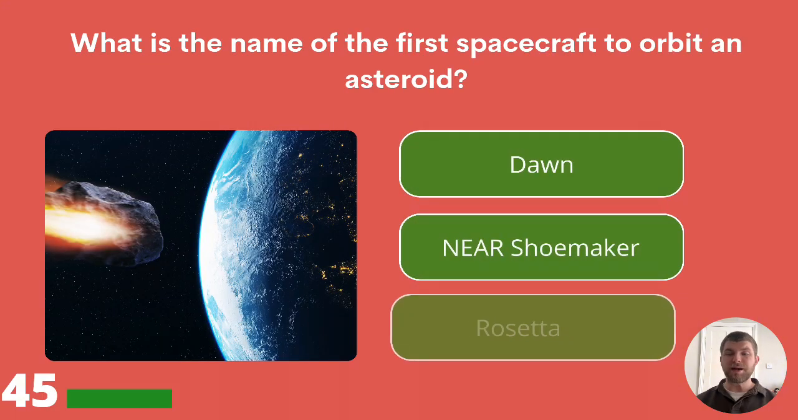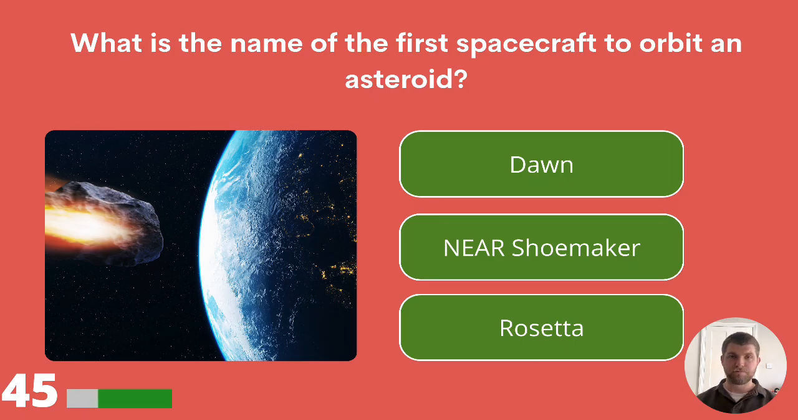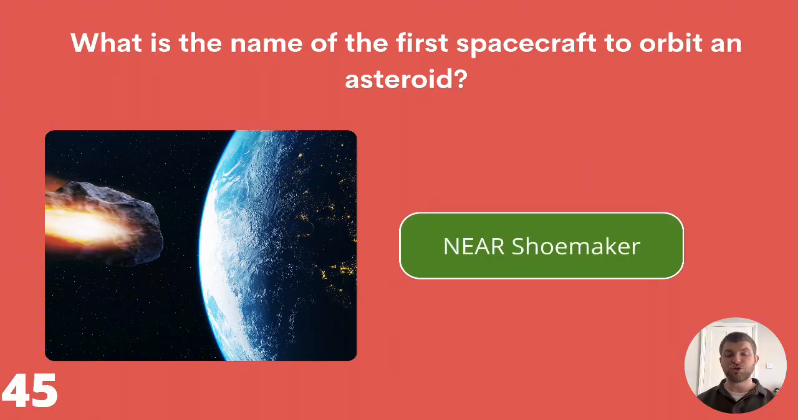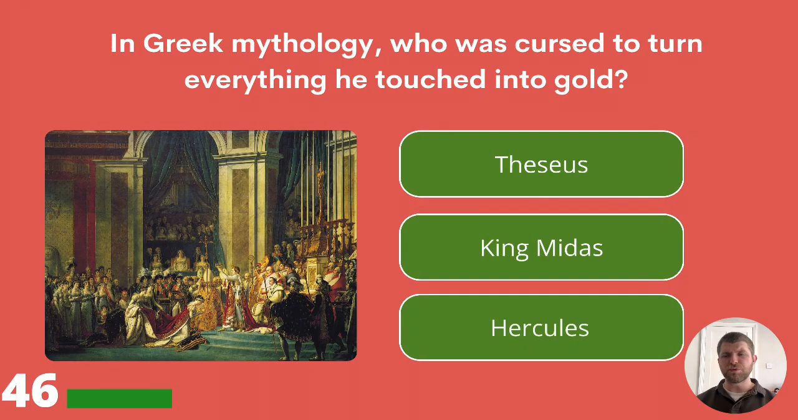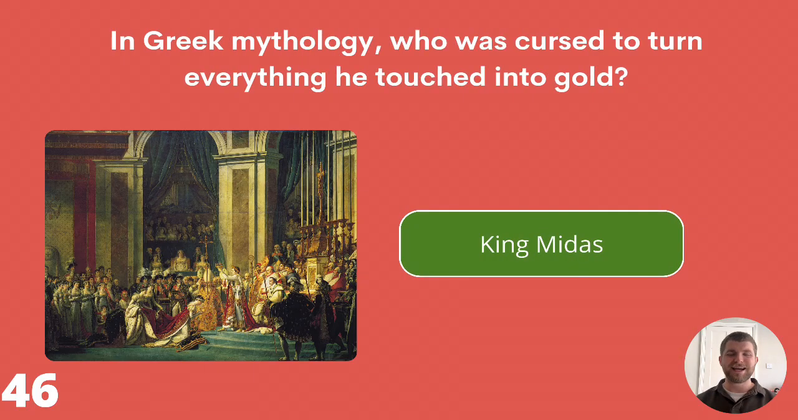What is the name of the first spacecraft to orbit an asteroid? Dawn, Near Shoemaker, or Rosetta? The answer is Near Shoemaker. In Greek mythology, who was cursed to turn everything he touched into gold? Theseus, King Midas, or Hercules? The Midas touch would suggest the answer is King Midas.